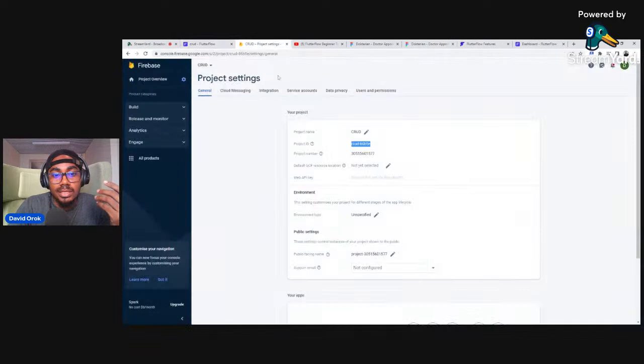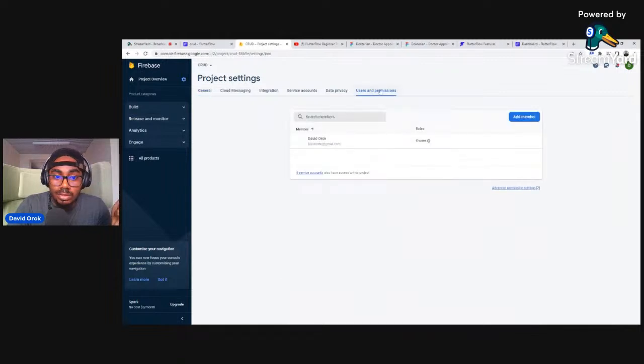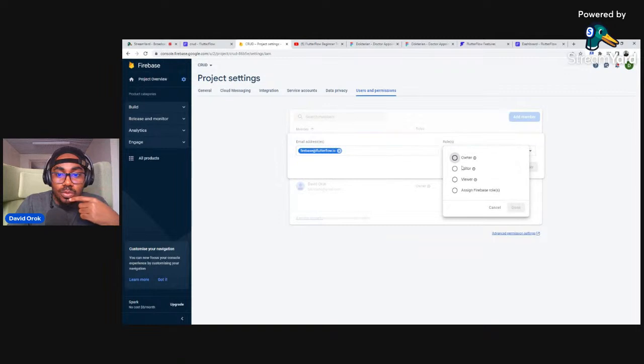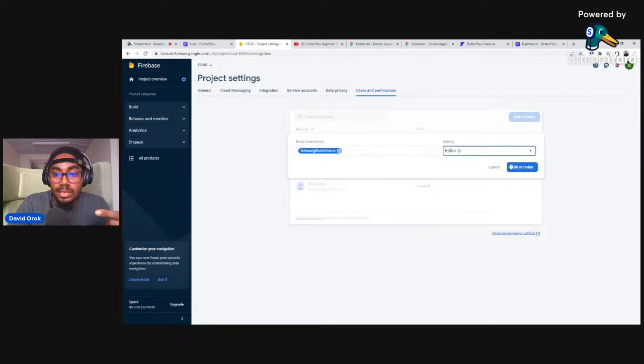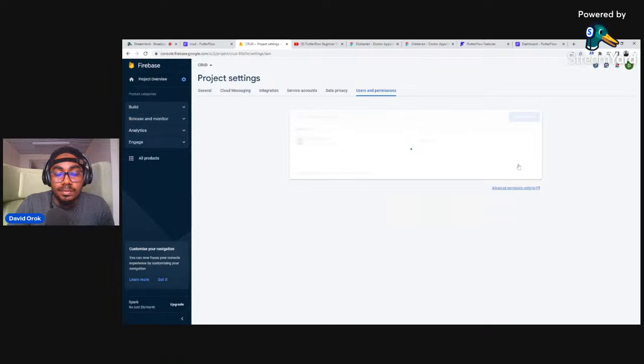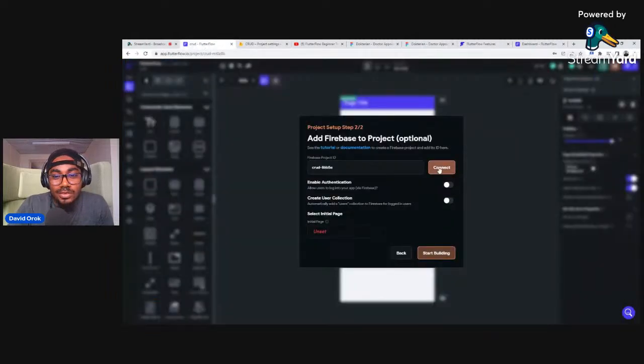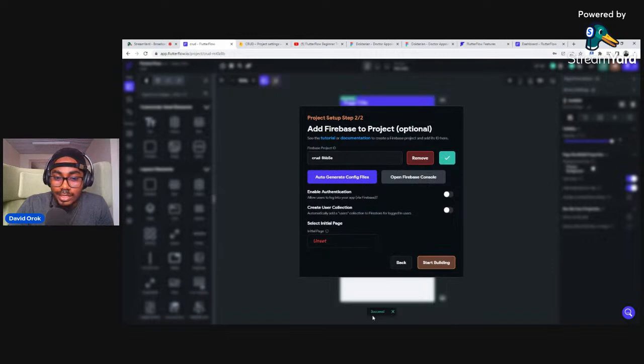Now, that simply means that in this Firebase project, FlutterFlow has not been given access to do anything to it, to even be connected to it. So we need to go ahead and come to users and permissions. Very important. Click on add member, and we will have to say Firebase at flutterflow.io. Great. And then we'll click on editor, change it to editor, and then say add member. Nice. So with this, we've added Firebase to our FlutterFlow project, right? Good stuff. And then we'll click on connect now, and it's going to work. It's working. It's a success.